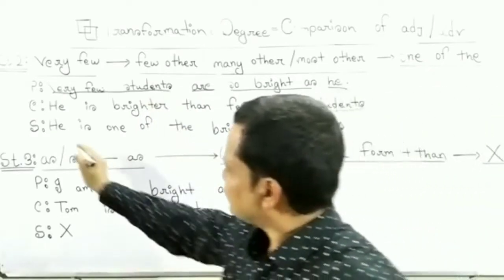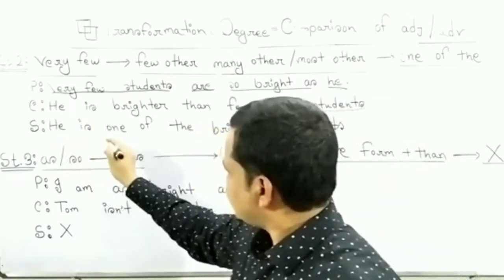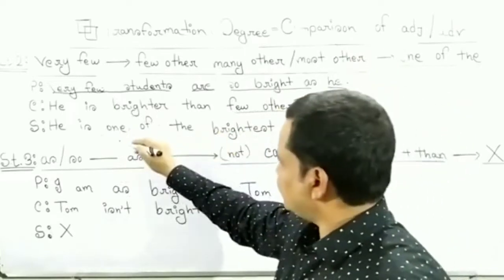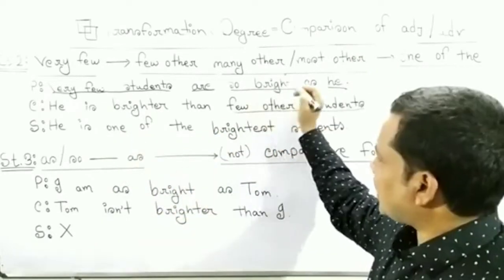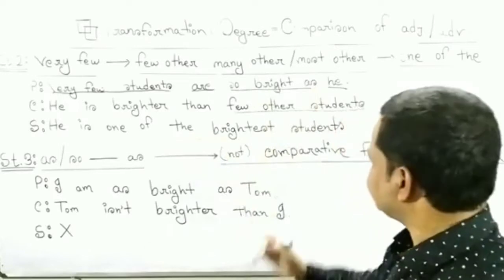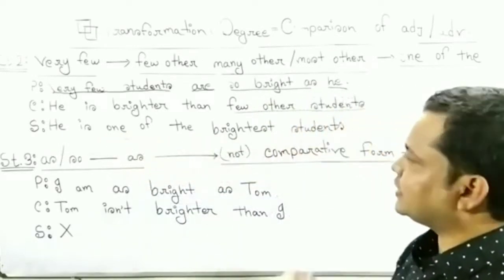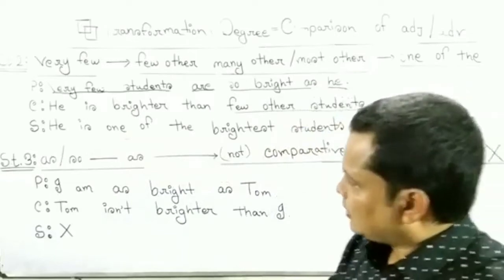And superlative: he is one of the. From here, one of the structure. So bright becomes the brightest students. He is one of the brightest students.